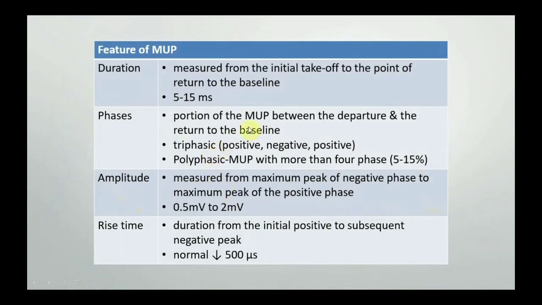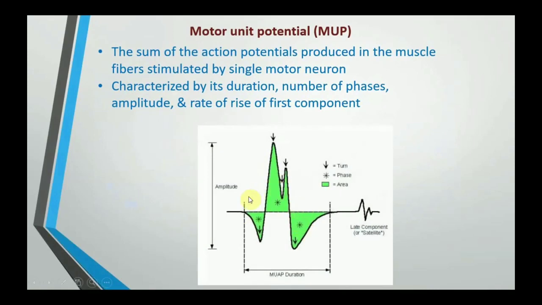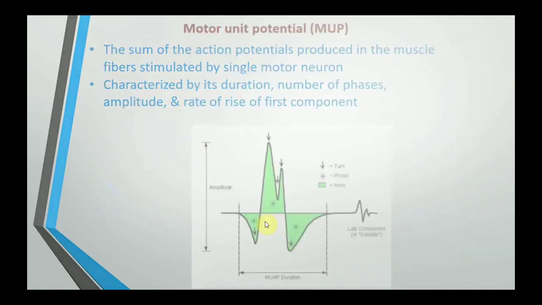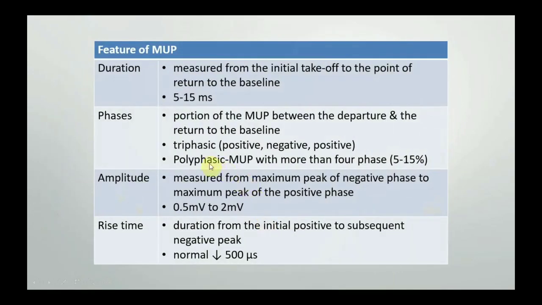And phases, the portion of the MUP between the departure and return to the baseline. Usually it is triphasic, it is positive, negative, positive, that is PNP, but in this graph you can see it is NPN. But in most of the cases it is PNP, positive, negative, positive. So these are the 3 phases. Usually it is triphasic, but it may be a polyphasic MUP with more than 4 phases in 5 to 15% of the cases.